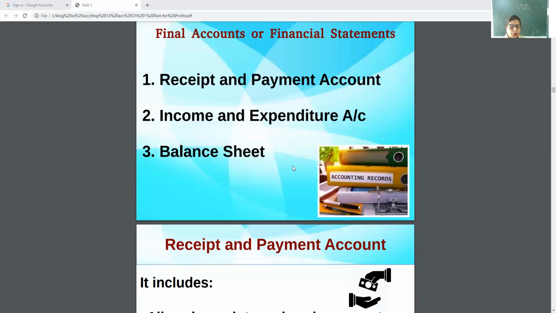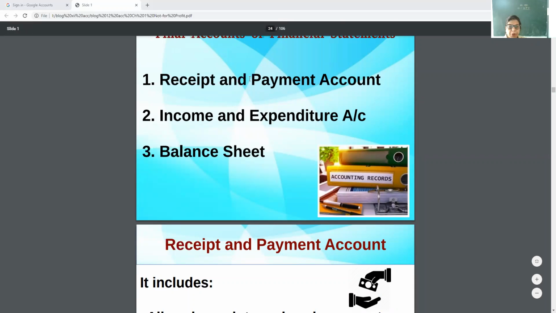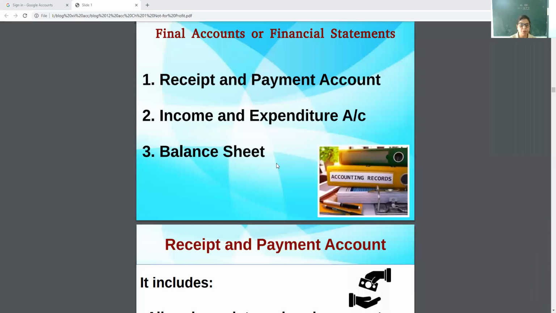Now, note down, from here we are going to start numerical. Final accounts are financial statements prepared by NPO. First is receipts and payment account, income and expenditure account, and balance sheet. See, my dear children, I am going to explain final accounts. Over the theory part, and now we will start the numerical. First account which the NPO prepares is receipts and payment account.